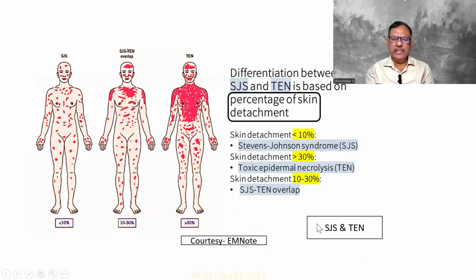This is important, SJS and TEN. SJS is what is called Stevens-Johnson syndrome and TEN is toxic epidermal necrolysis. Sometimes there can be a combination of SJS and TEN. In this, look at the pattern of the distribution of the lesion and probably an ulceration or necrosis of the overlying skin. So this is SJS and this is TEN, and here there is a combination of SJS and TEN. Courtesy EM note.